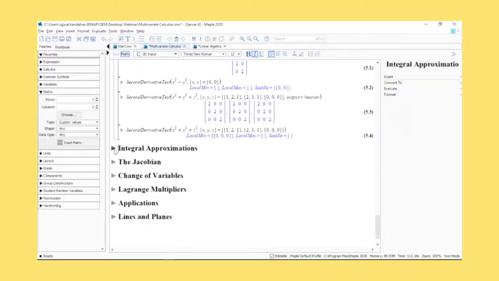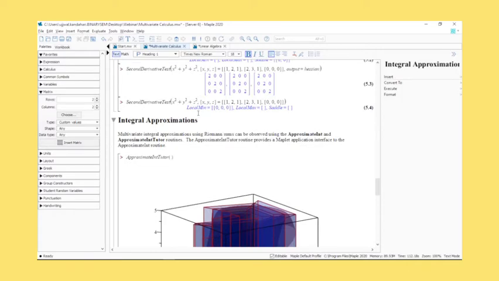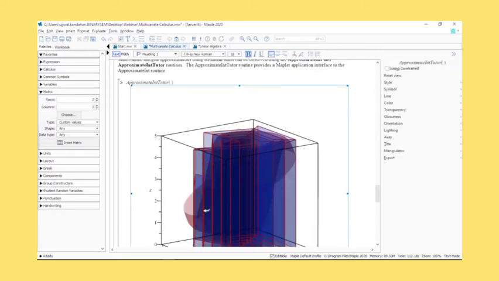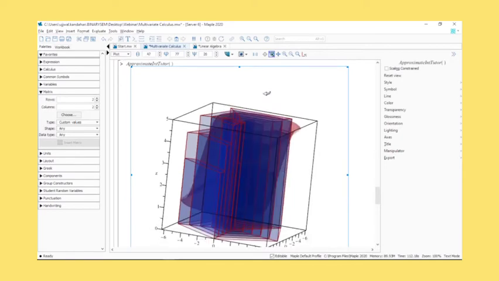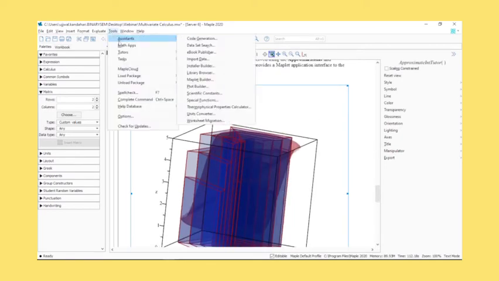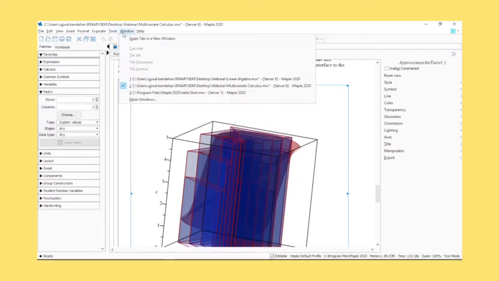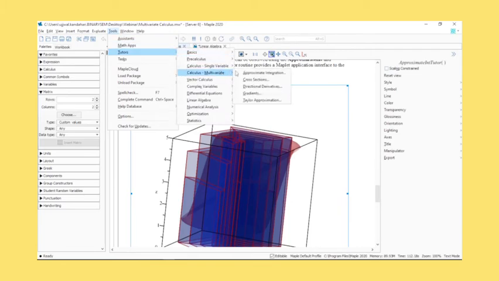Now we'll move on to integral approximations. Again, something that is covered widely during mathematics courses is just getting numerical approximations for your integrals. Again, we follow a similar process. You can set up and handle these sort of integrals using the tutors,